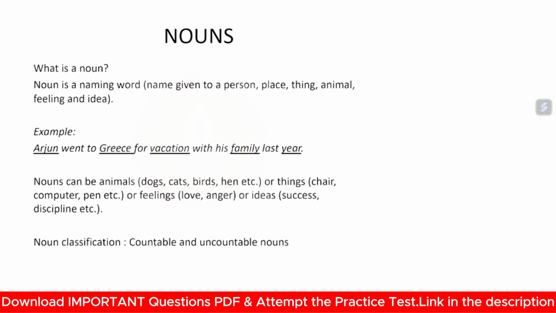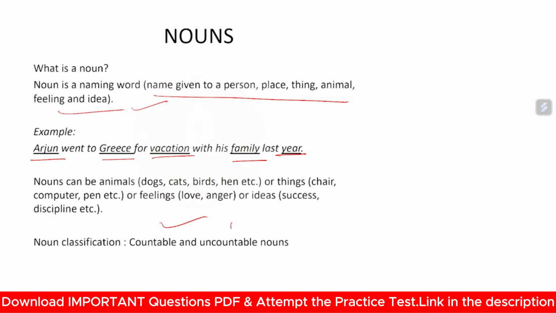Okay. Now, nouns. What are nouns? Noun is the naming word, the name given to a person, place, thing, animal, feeling, or idea. For example, Arjun went to Greece for vacation with his family last year. So here, what are the nouns? Arjun is a noun, Greece is a noun, vacation is a noun, family is a noun, year is a noun. Nouns can be animals or things or feelings or ideas or anything.